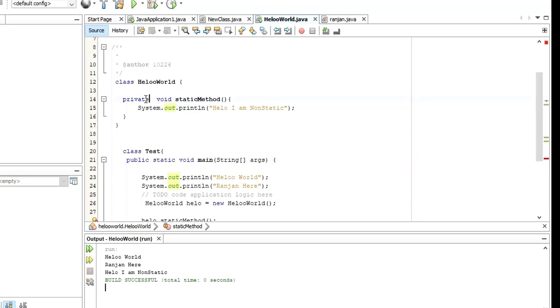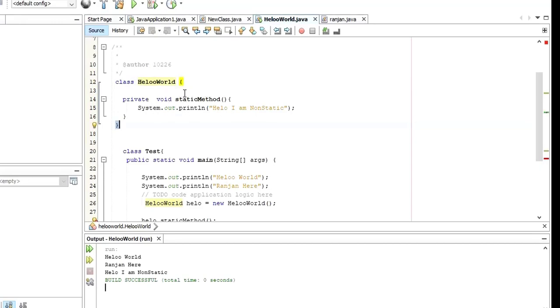When you use private as an access specifier, what does that mean? You cannot access this method named static method outside of this class named HelloWorld, because this HelloWorld class starts here and ends here, right?